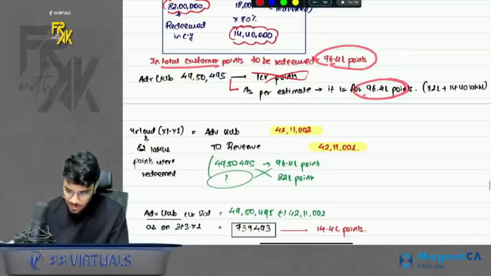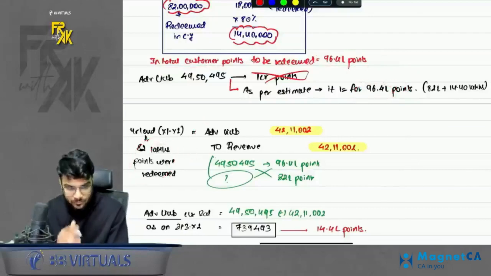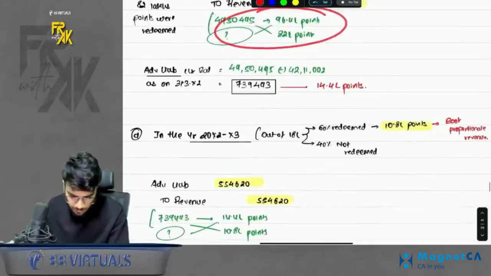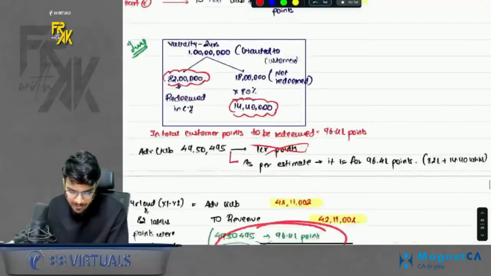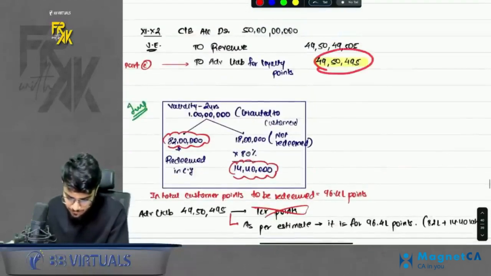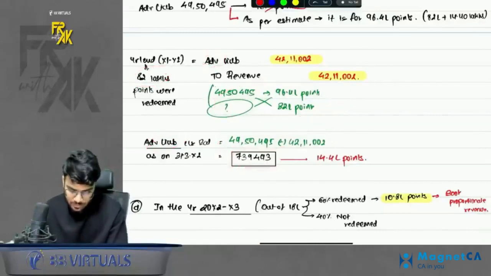Simple. Okay. Now out of 96.4, 82 were redeemed. So book the proportionate revenue. Okay. What is the balance of advance? We found out. This is the balance of advance. How come balance of advance? This is the advance you booked. This is the advance you reversed because 82 points were redeemed. Okay, so this is the balance advance.